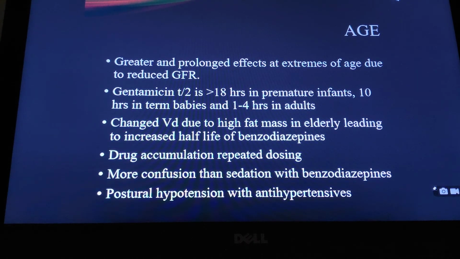Like in the elderly population, because of high fat mass, there could be accumulation of lipophilic drugs like benzodiazepines, and because of this drug accumulation, they are more liable to develop side effects of benzodiazepines. You will find that a lot of elderly patients have confusion as one of the common side effects rather than proper sedation with benzodiazepines. So this is important to know while prescribing these medicines. Similarly, antihypertensives tend to produce postural hypotension in the elderly population.